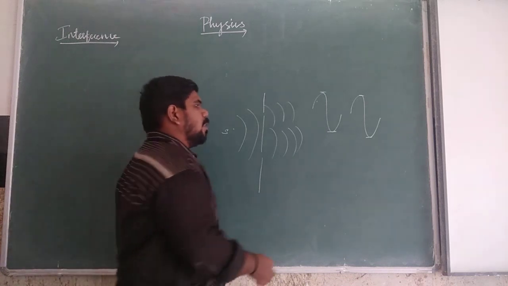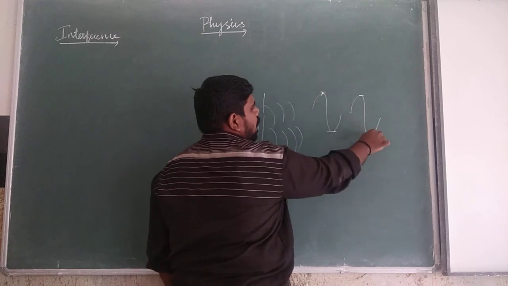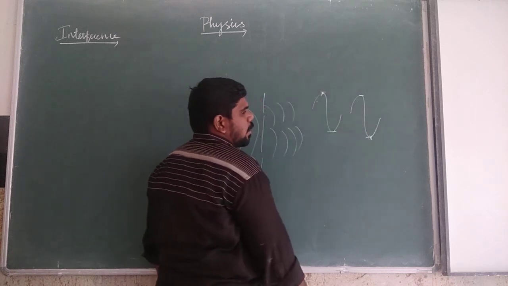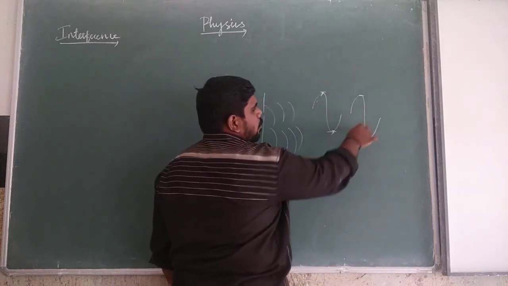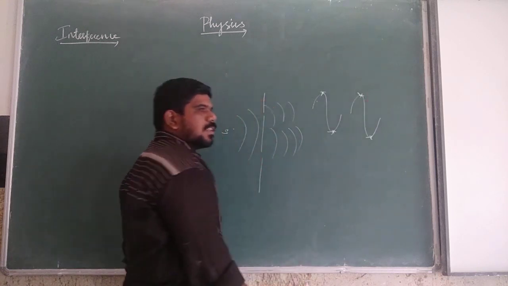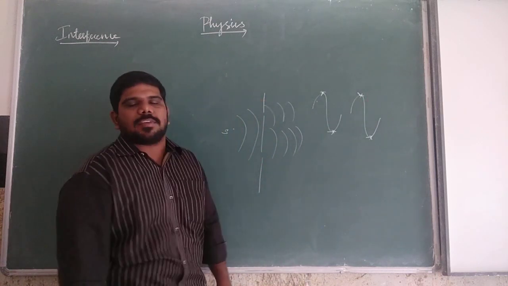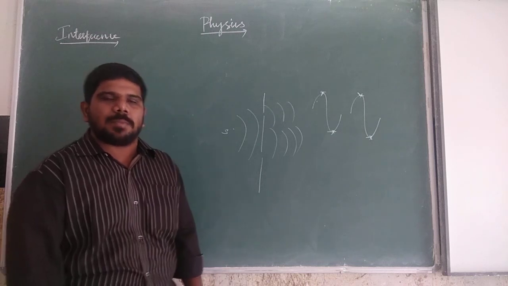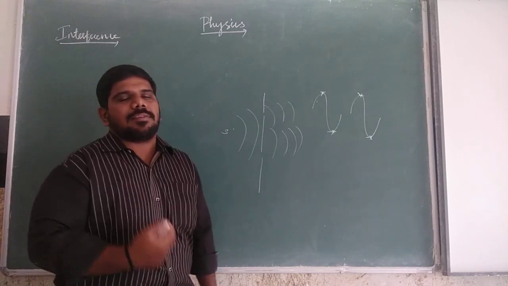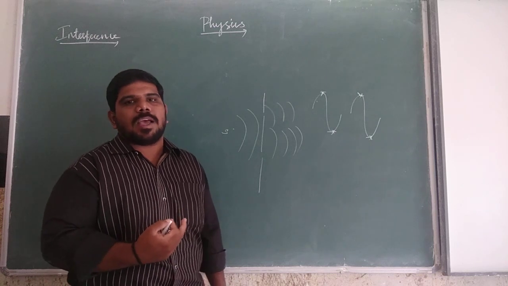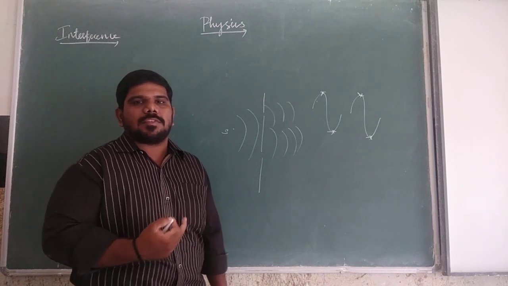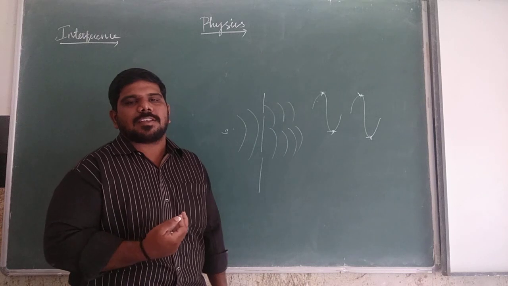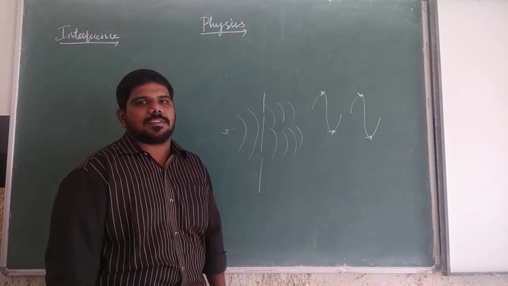At the same time, when the crest of one wave meets the trough of another wave, or the trough of one wave meets the crest of another wave, then the waves are out of phase. So the displacement will be minimum, and dark fringes appear. Then it is called destructive interference.